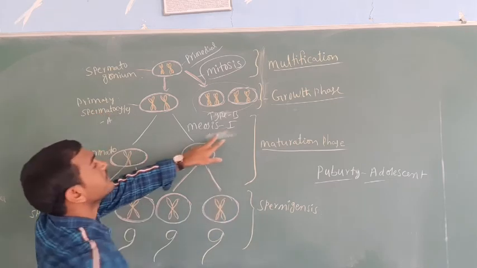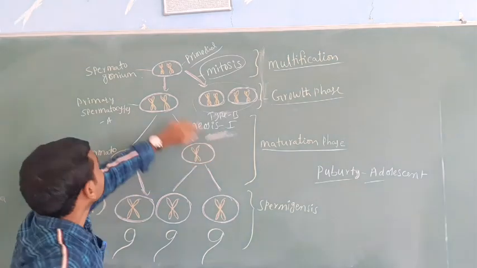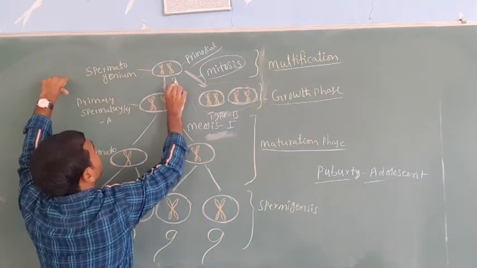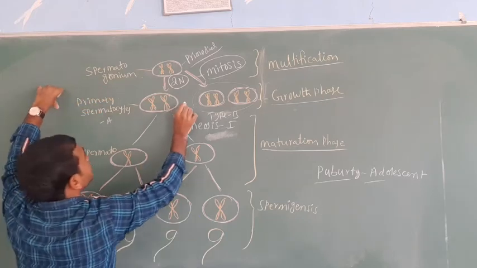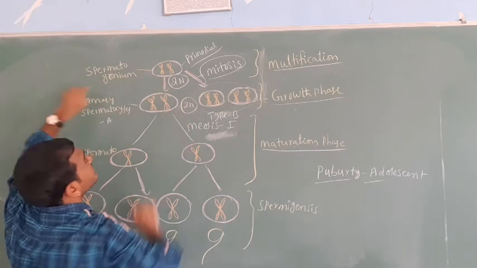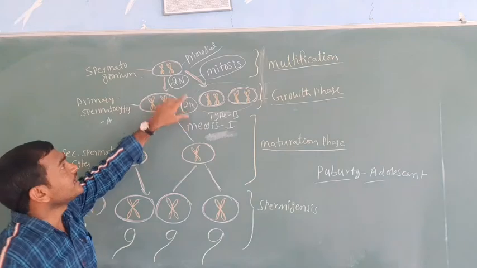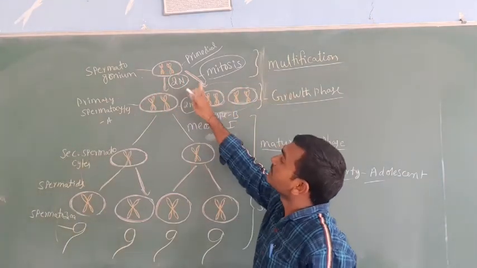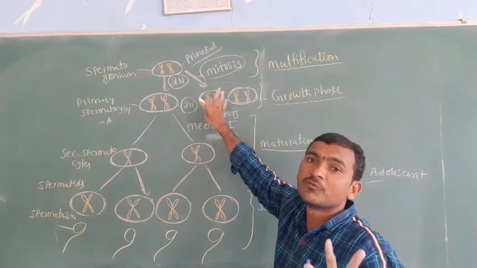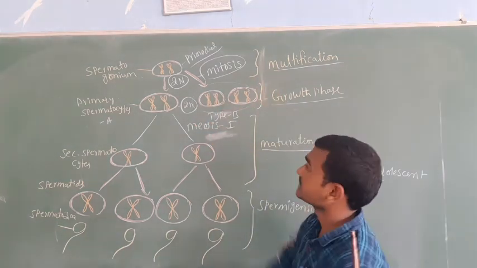Here the spermatogonia are 2n in nature, and the primary spermatocytes are also 2n. Now the multiplication is complete, meaning the number of spermatogonia has been formed. This is the multiplication stage.